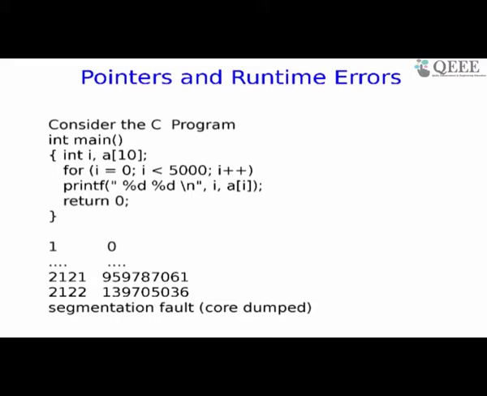This is not reproducible. Let me tell you again. If I run it again or you run it again, it may happen at 1500, it may happen at 3000. But more or less it's clear that if you go way beyond the actual size of the array that you have declared, which is 0 to 9, at some point in time a segmentation fault can come.